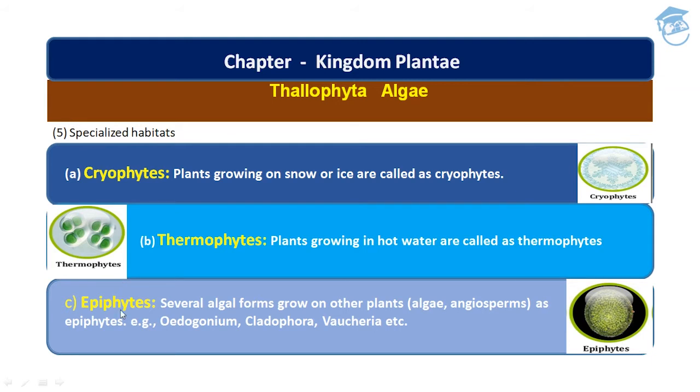Now, cryophytes grow on snow or ice, and they are called cryophytes. Then thermophytes grow in hot water spring areas, and they are called thermophytes. And epiphytes grow on other plant bodies or host bodies, and they are called epiphytes. I hope it is now clear to you.